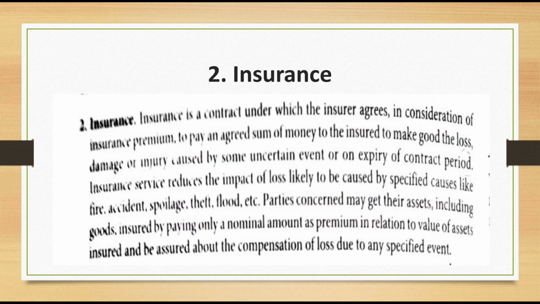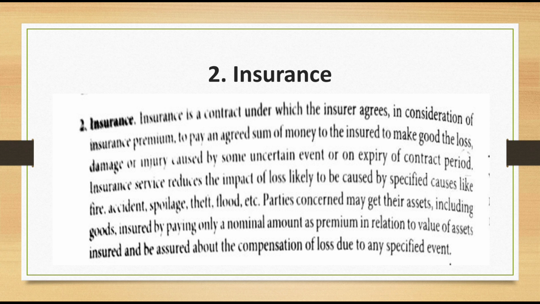The second auxiliary to trade is insurance. Insurance is a contract under which the insurer agrees, in consideration of a premium, the insurance premium, to pay an agreed sum of money to the insured to make good the loss, damage, or injury caused by some uncertain event or on expiry of a contract period.